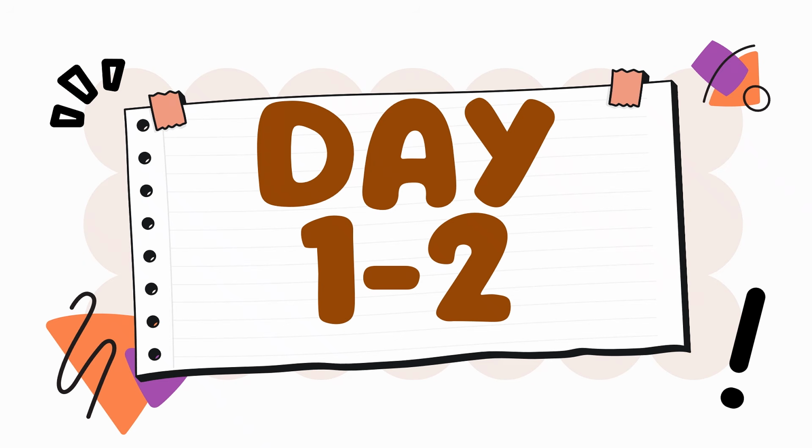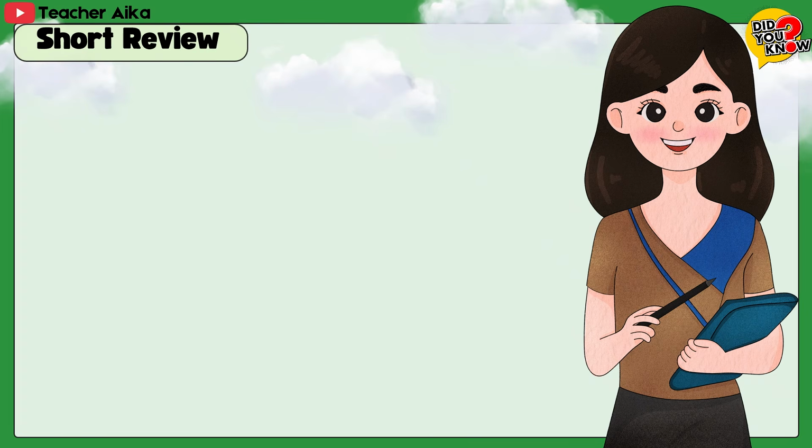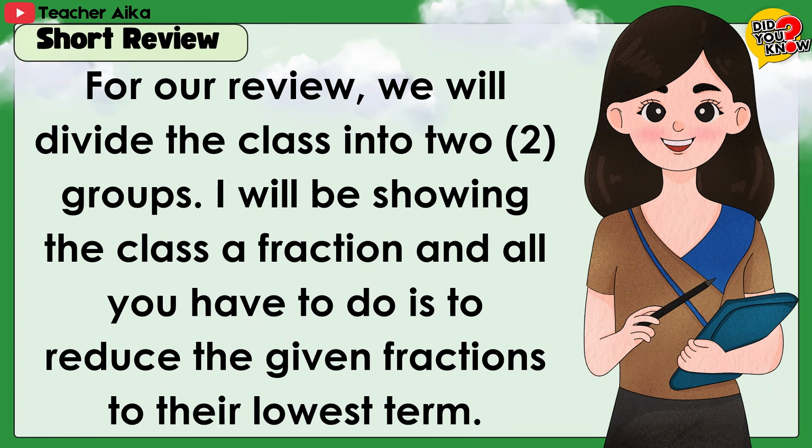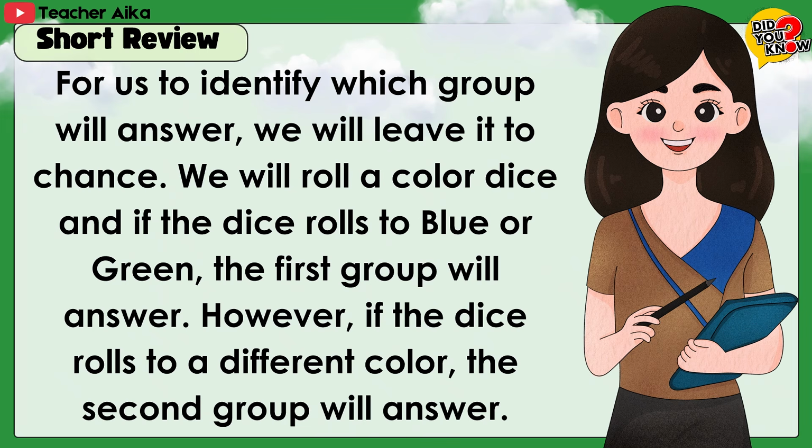Day 1 to 2. Let's have a short review. For our review, we will divide the class into 2 groups. I will be showing the class a fraction, and all you have to do is to reduce the given fractions to their lowest term. For us to identify which group will answer, we will leave it to chance. We will roll a colored dice, and if the dice rolls to blue or green, the first group will answer. However, if the dice rolls to a different color, the second group will answer.